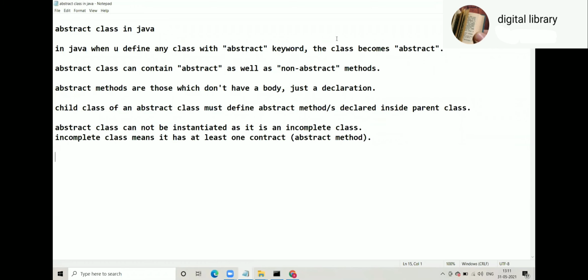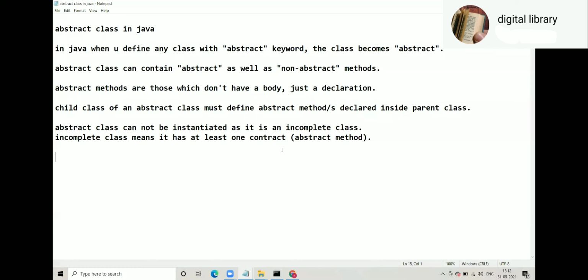So practice saying that. Abstract methods are those which don't have a body, just a declaration with the abstract keyword. A child class of an abstract class must define the abstract method or methods in the parent class. So the child class must fulfill the contract given by the abstract class. An abstract class cannot be instantiated as it is an incomplete class. Other classes you can instantiate, but an abstract class you can't.